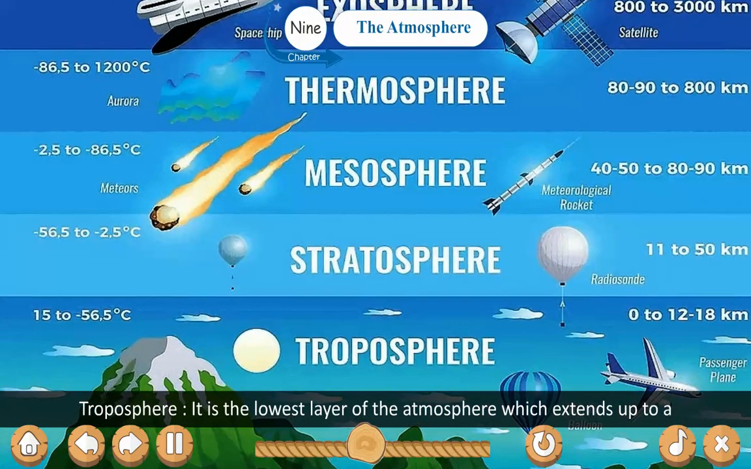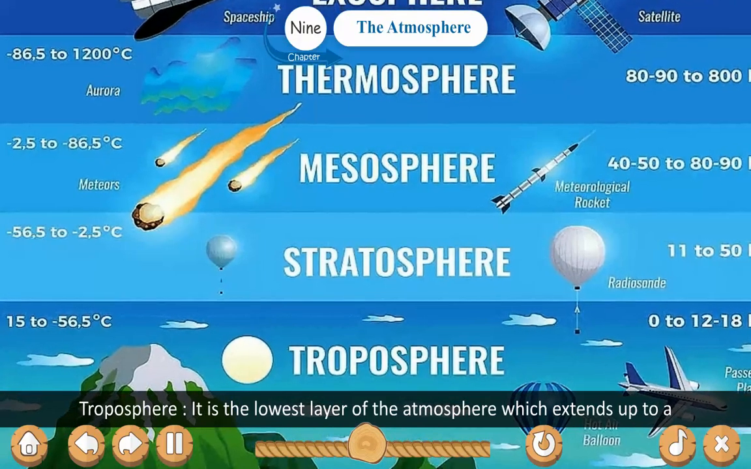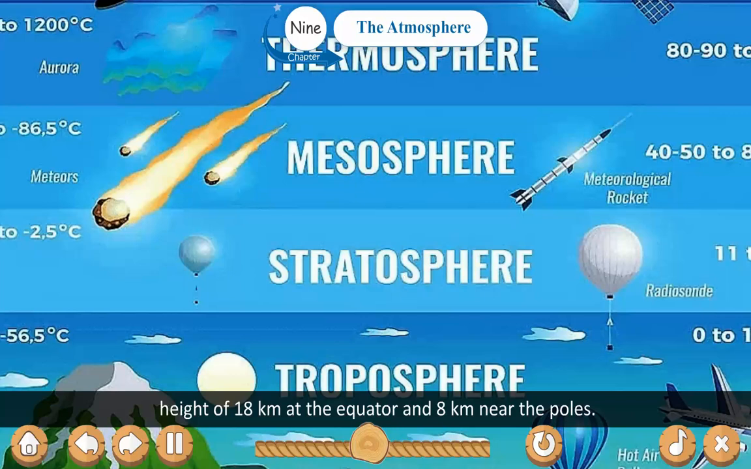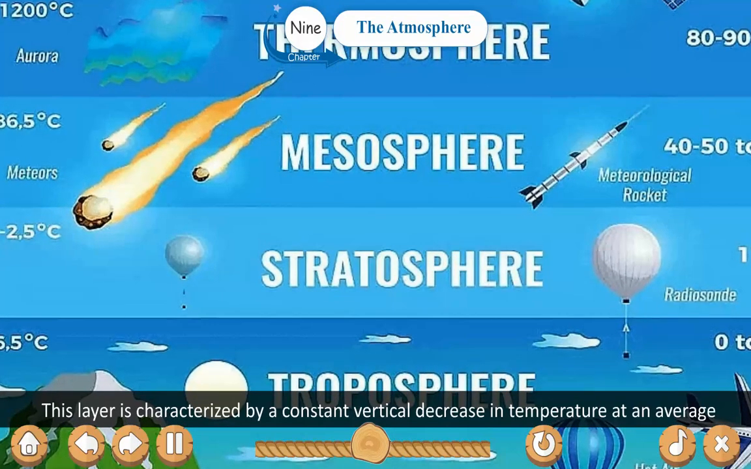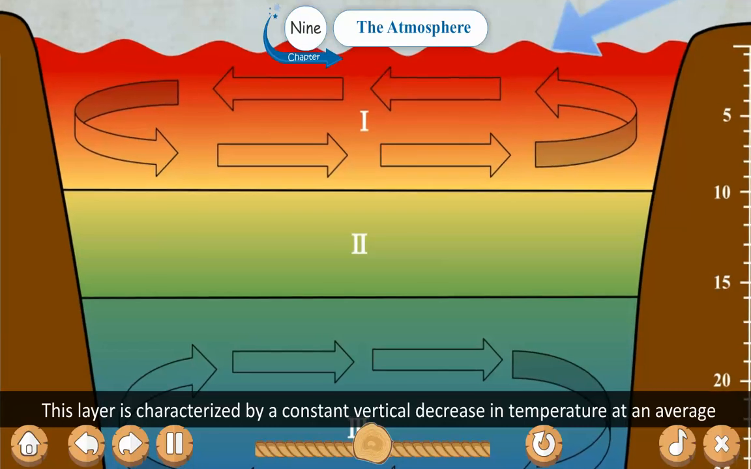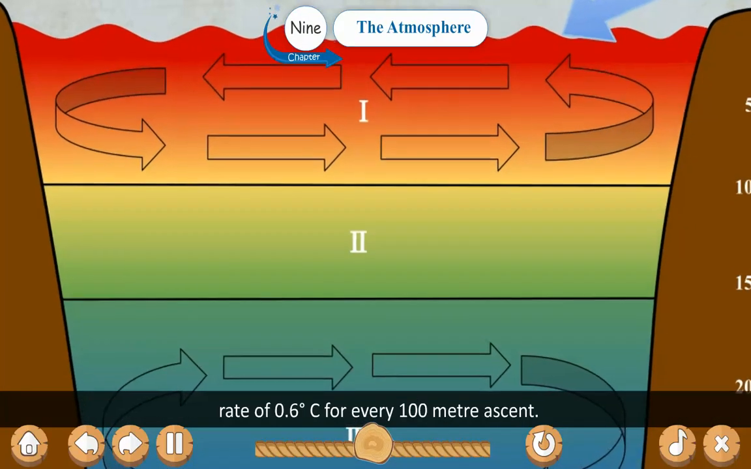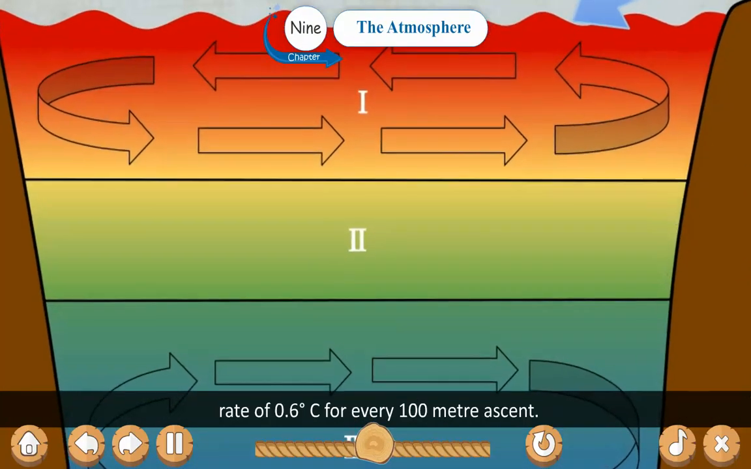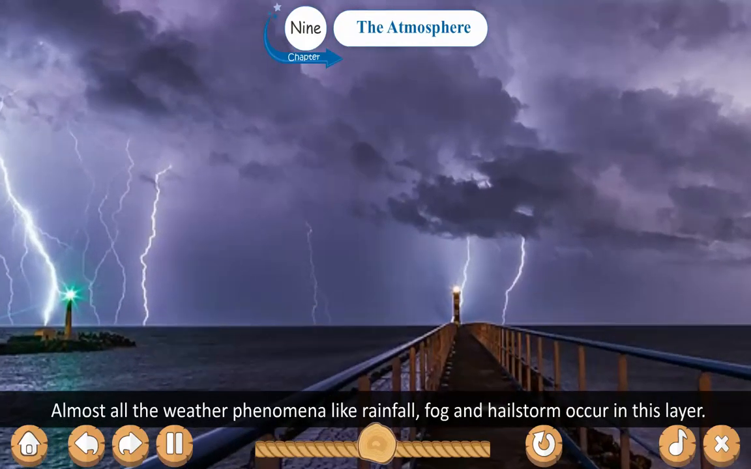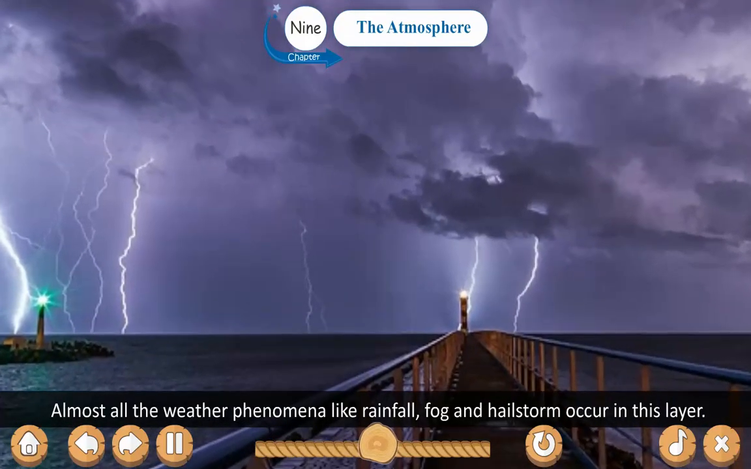Troposphere. It is the lowest layer of the atmosphere which extends up to the height of 18 km at the equator and 8 km near the poles. This layer is characterized by constant vertical decrease in temperature at an average rate of 0.6 degrees Celsius for every 100-meter ascent. Almost all the weather phenomena like rainfall, fog, and hailstorm occur in this layer.